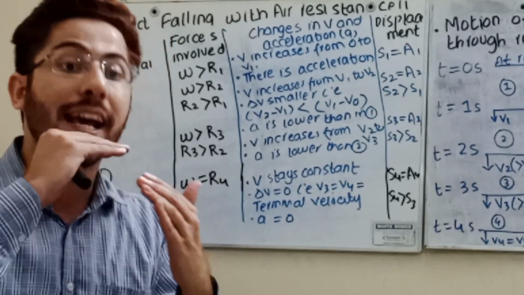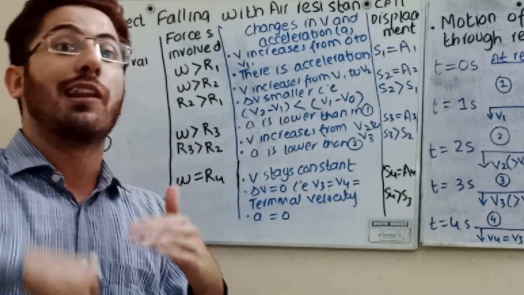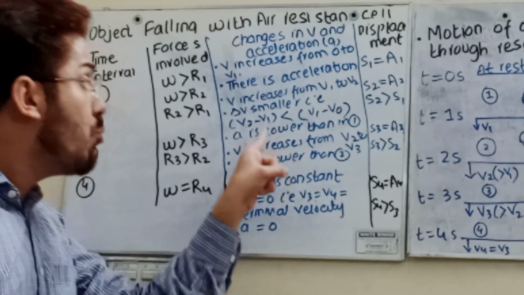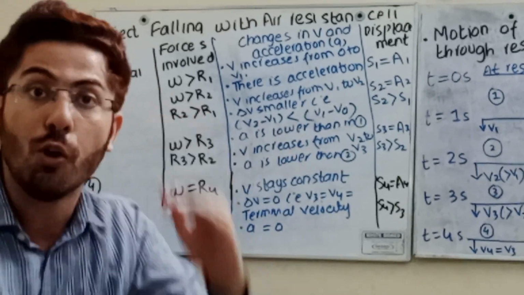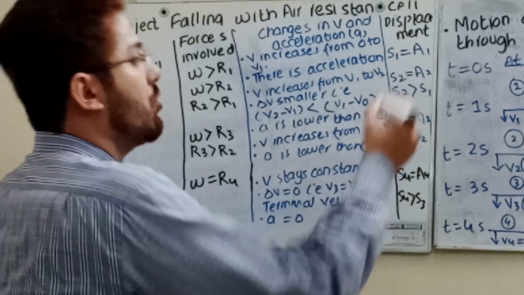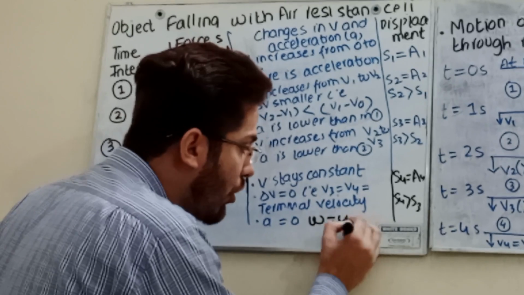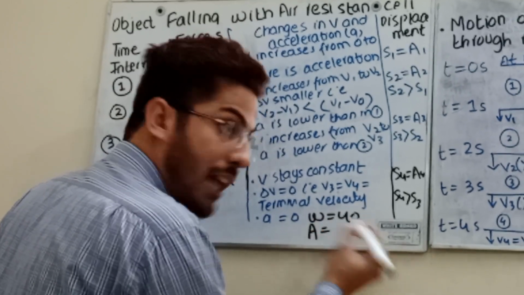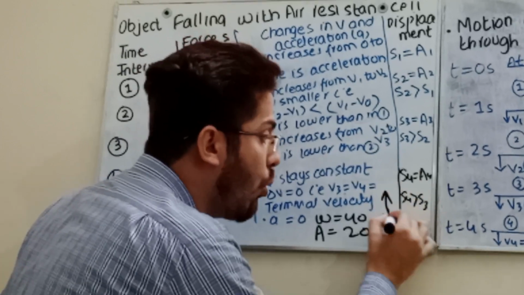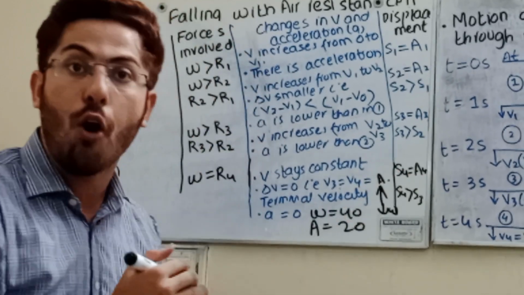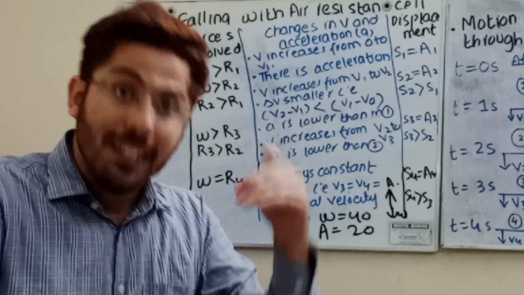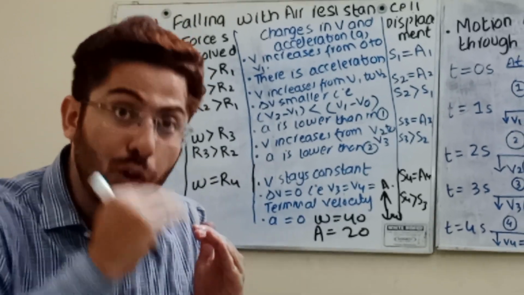It means that as the air resistance increases, velocity increases, upward force increases, and definitely the downward force means acceleration is lower in one. Acceleration will be lower because the weight is 40 and air resistance is now 20, so you must see that there is a force acting on it, and the acceleration acting towards the center is now decreasing slowly.